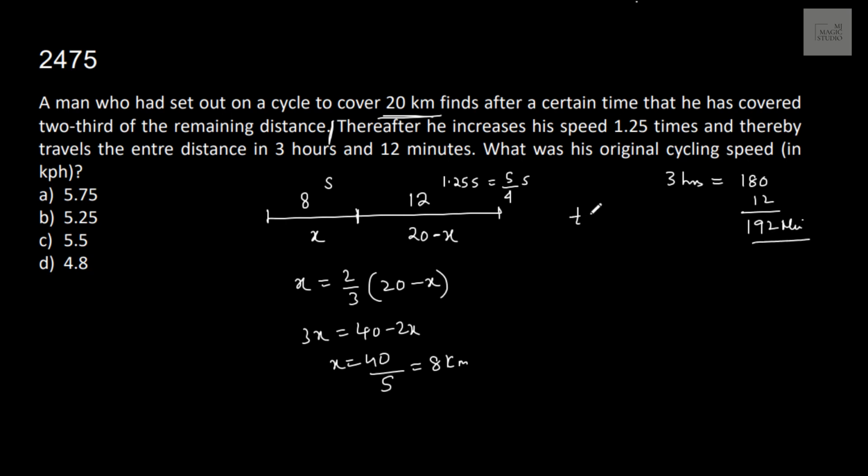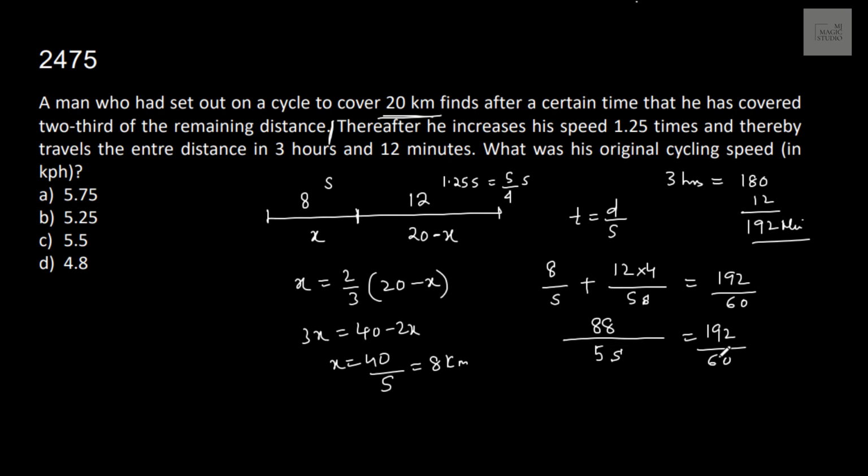Now we can use this. Time is equal to distance by speed. T1 plus T2 is 192 minutes. Time 1 to cover 8 kilometers is 8 by s, and time 2 to cover 12 kilometers would be 12 divided by 5 by 4 s. That would be 12 into 4 divided by 5s. That is equal to 192 by 60 in hours. So if the LCM is 5s, 40 plus 48 is 88 equals 192 by 60.